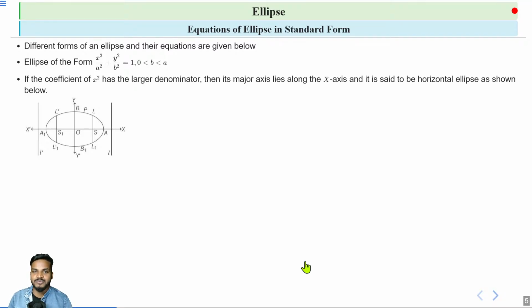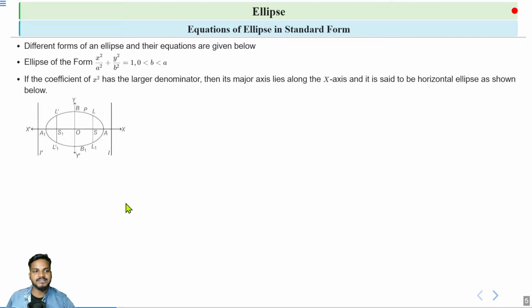Then this type of ellipse is called a horizontal ellipse, and in this case the major axis for this horizontal ellipse is the x-axis. So if a square is greater than b square, that means the coefficient of x square has a larger denominator than the coefficient of y square, then this ellipse is called a horizontal ellipse, and in this particular case the major axis lies along the x-axis. Okay, so this is the figure of a horizontal ellipse.